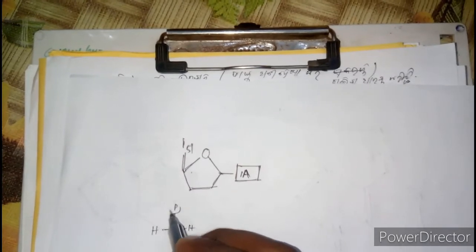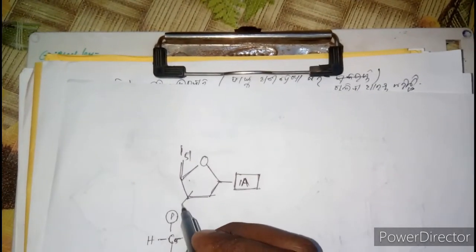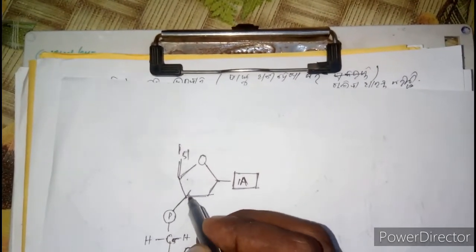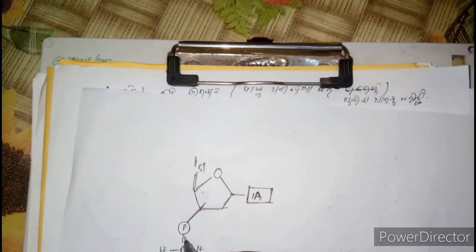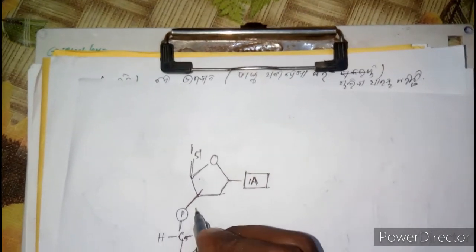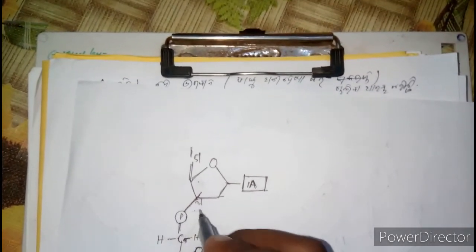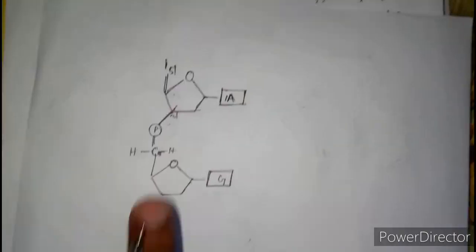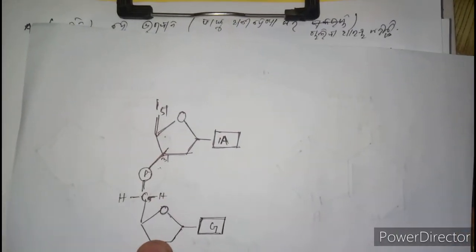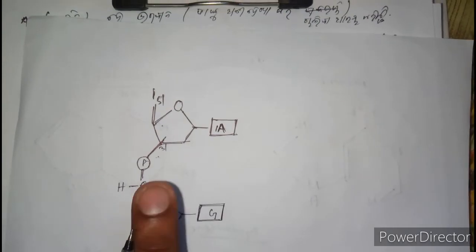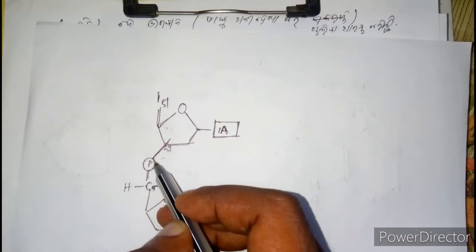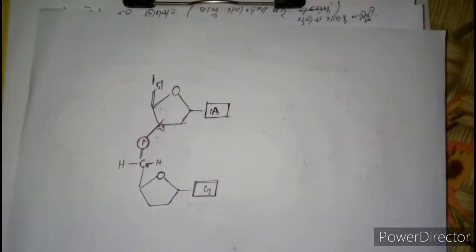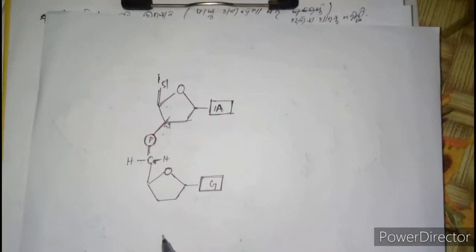Here will be the phosphate group, and here will be the linkage. This linkage is a phosphodiester bond. Here will be the 3' hydroxyl end. At the 3' hydroxyl end, another pentose sugar gets attached to the 3' hydroxyl end of another nucleotide.